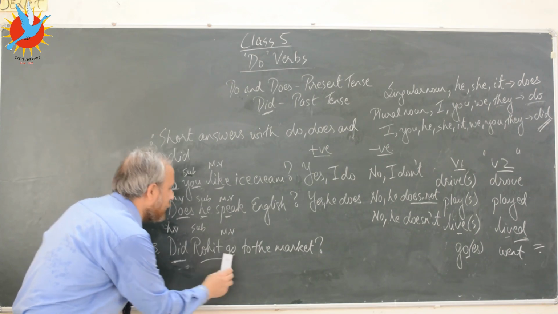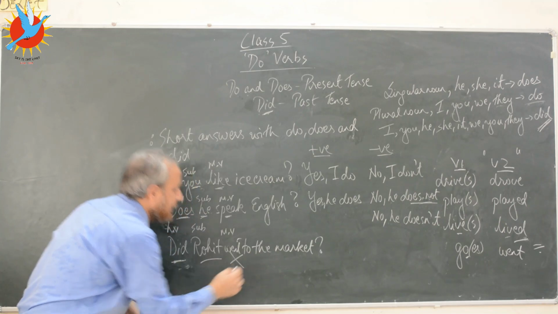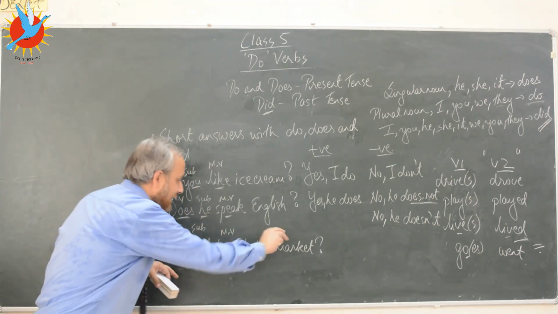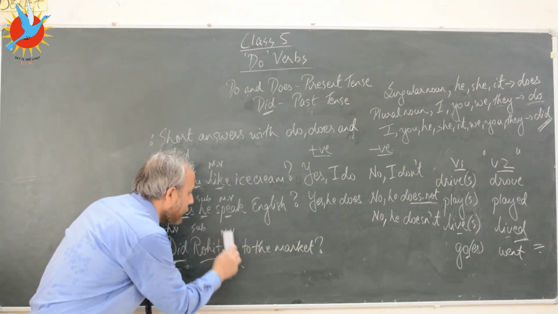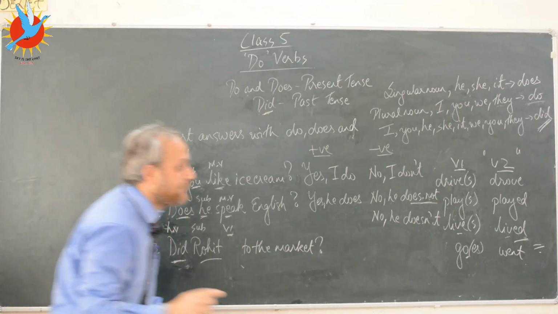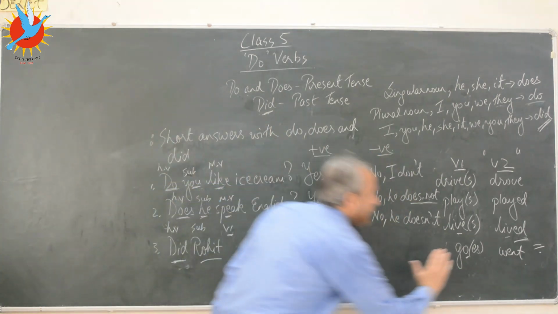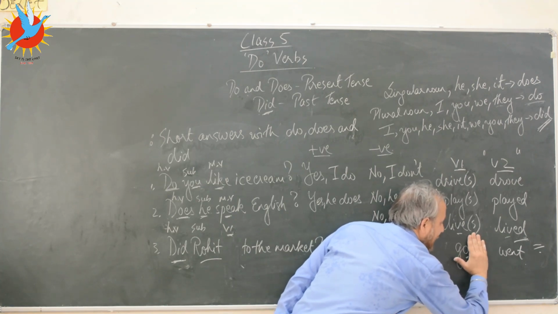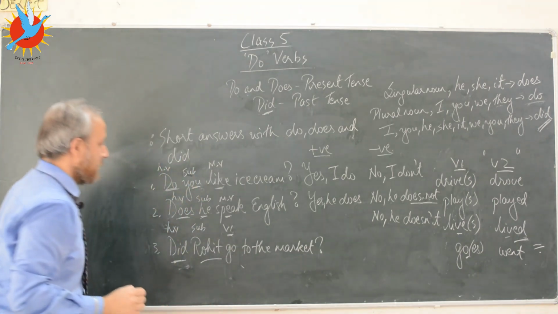Okay, now I have written this sentence down. Here I can't write did Rohit went to the market. This is wrong, because it's did that makes this sentence a sentence of the past tense. So here I have to use verb 1 in its base form. By base form, what do I mean, kids? I mean to say just the verb without the s or the es. So did Rohit go to the market?